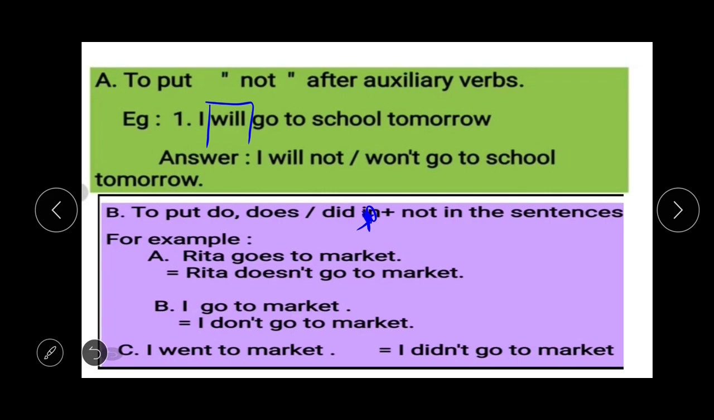Then B, I go to market. Here the main verb is go, and it is given in the present tense. That's why we will put don't here. I don't go to market. And the last one is C, I went to market. It is given in the past tense. That's why we put did with it. So your answer has become I did not go to the market.